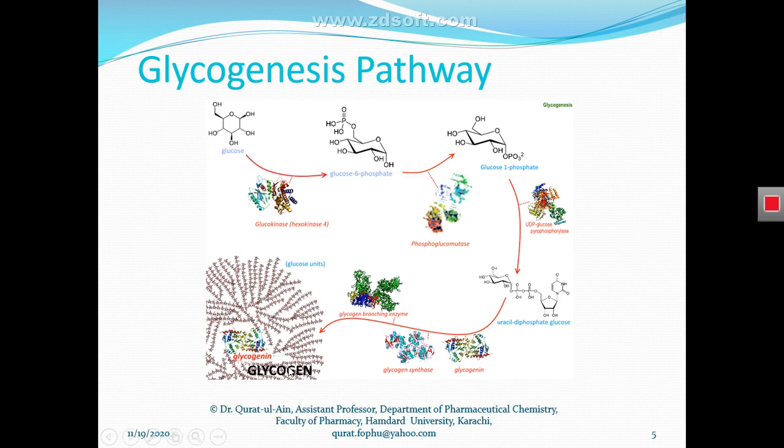So one by one in the next slide, we will be discussing how glycogenin is involved in this pathway, how glycogen synthase is involved in this pathway, and how glycogen branching enzyme is involved in this pathway.